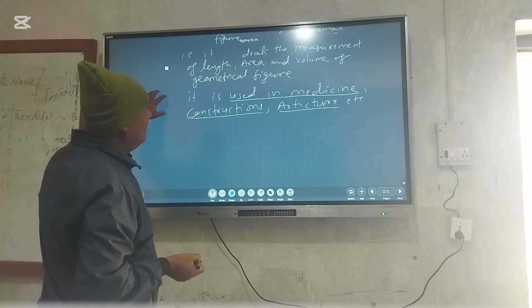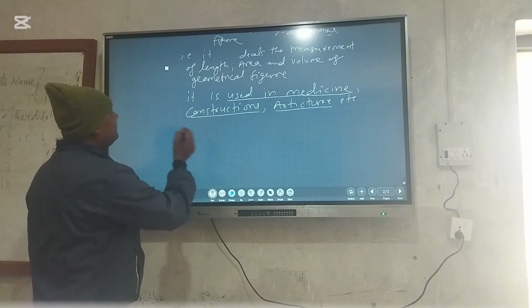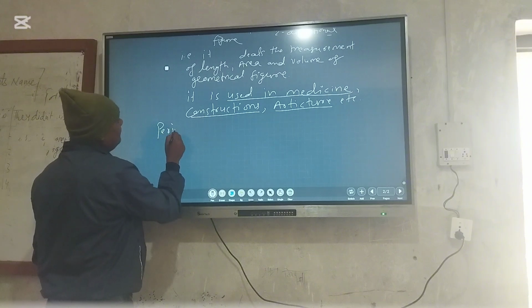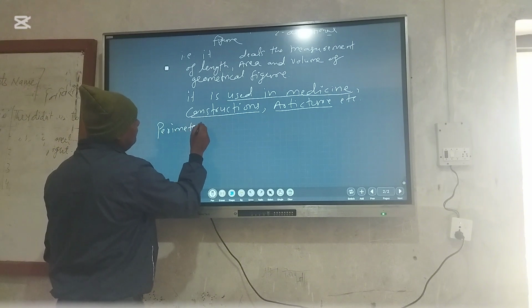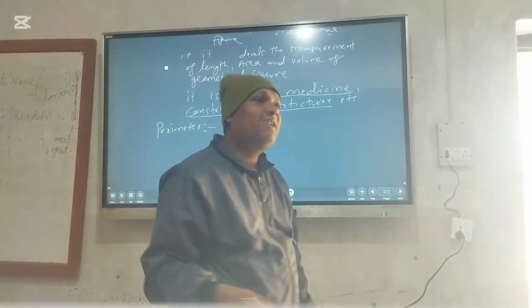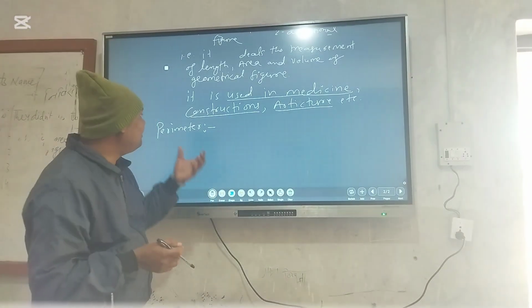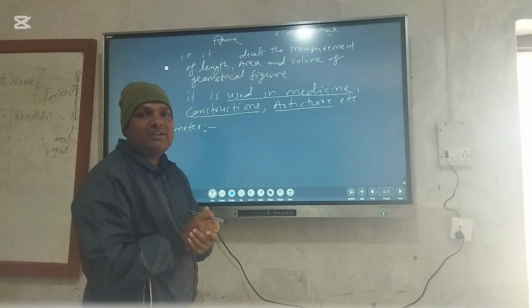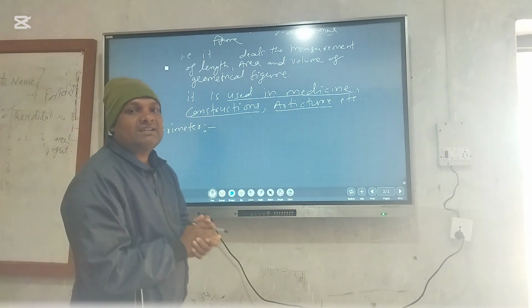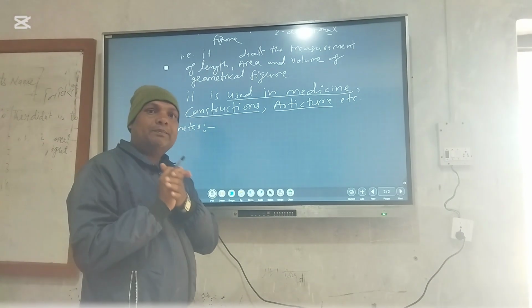And first of all, we have to know the perimeter. Perimeter of any triangle, rectangle, square, and anything. First of all we have to define perimeter. How can we define perimeter? Perimeter is the measurement of a plane figure, that is the total length of the boundary.